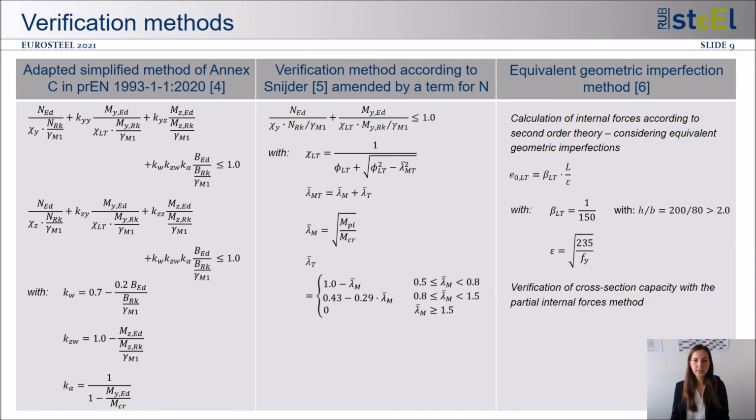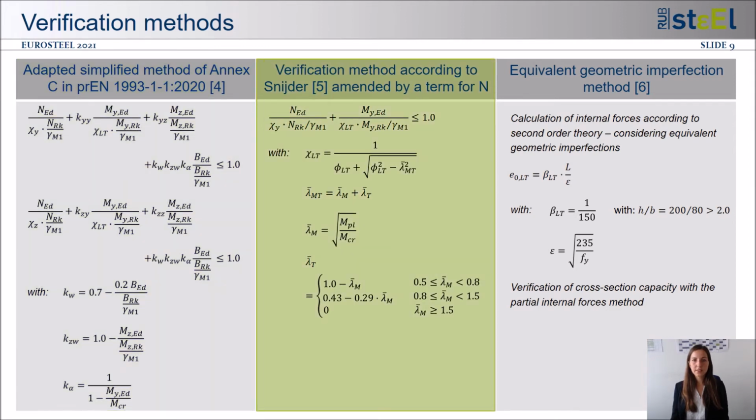After the detailed analysis of the structural behavior, we now move on to 3 existing verification methods that we have extended and applied to the 8 steel channel members of the tests. First, we adapted the simplified method of Annex C of the pre-standard to cross-sections which are symmetric about the y-y axis like steel channels. The related equations are given in the left column of this table.